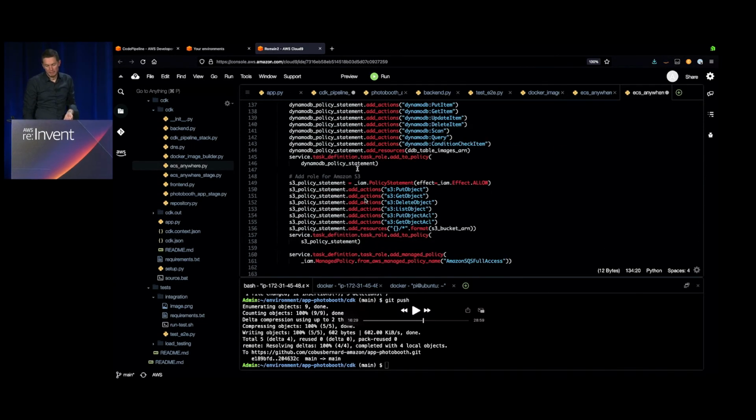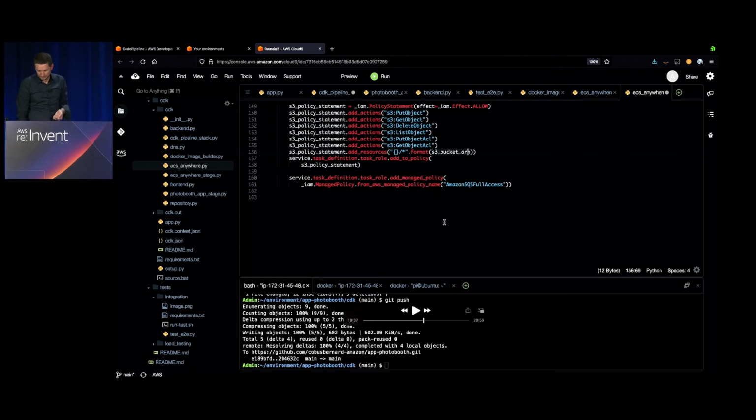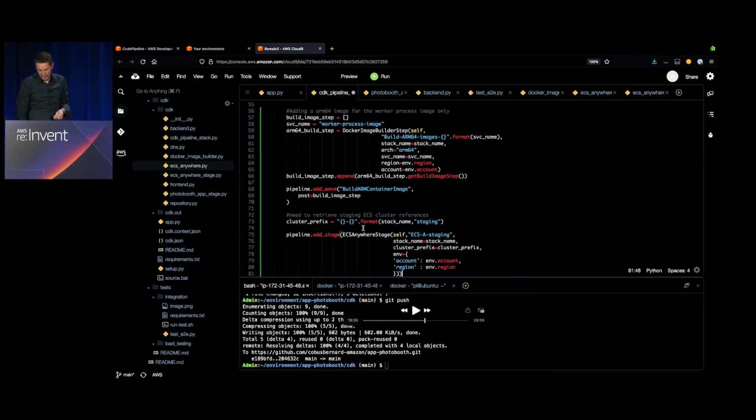And we give that task a number of role permissions policies, so you can access our S3 bucket, our DynamoDB table, and so on. So again, I'm going to declare that. So I'm adding a stage to my pipeline. This is the ECS Anywhere stage that we just discussed.